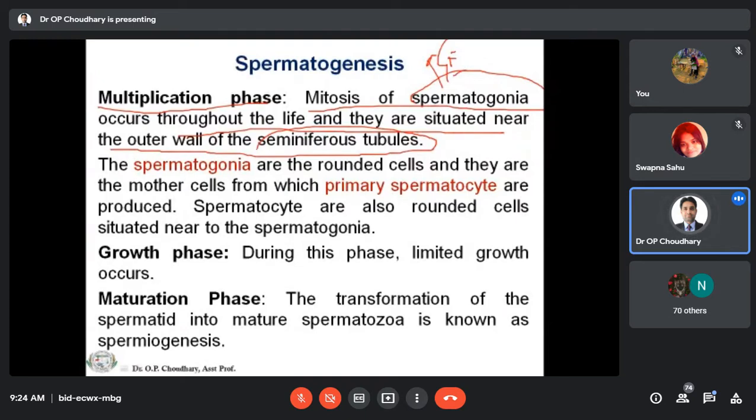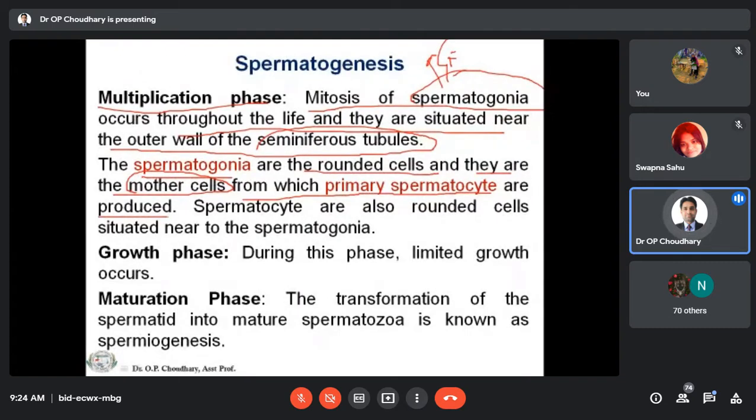These spermatogonia are rounded cells, and they are the mother cells from which primary spermatocytes are produced.